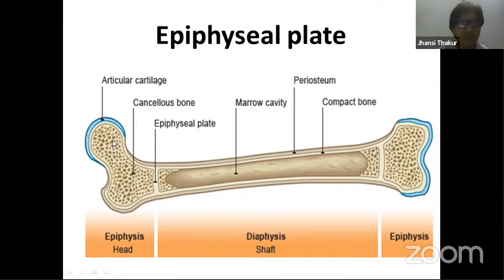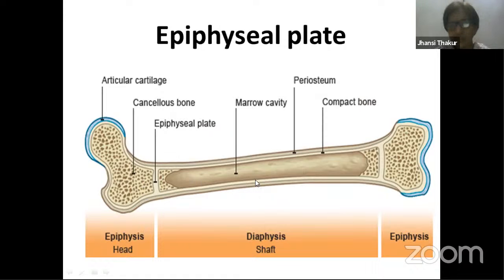This is the first part of the bone. This is one part. This is another part of the bone. This is the middle part of the bone. So from this end, where the cursor is, this long part is called the diaphysis of the bone. And this first region is the epiphysis. The head region of the bone is the epiphysis. There is a small region present over here, which is called the metaphysis.